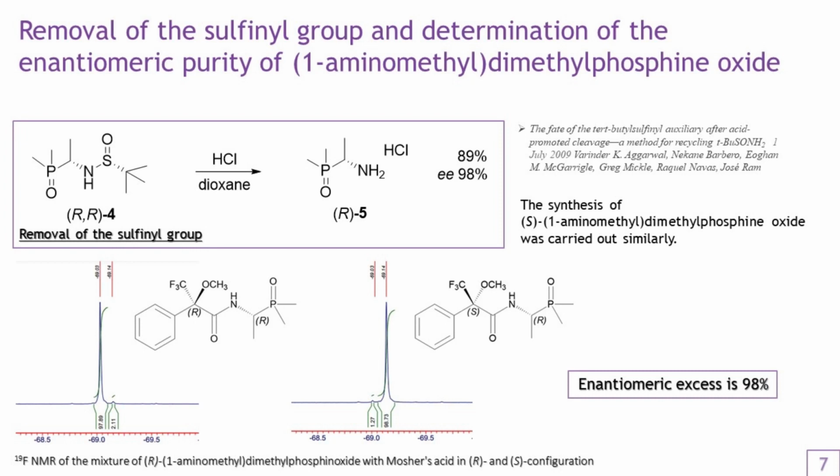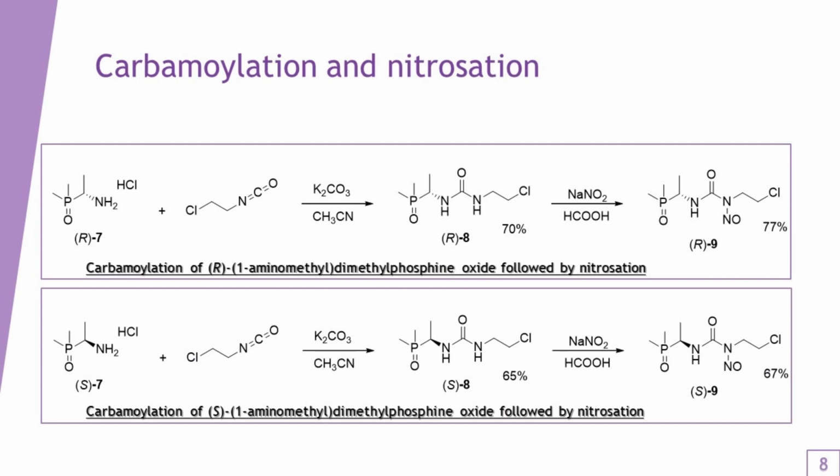To confirm enantiomeric purity and rule out possible racemization, the obtained optically active aminophosphine oxides were analyzed by NMR spectroscopy on fluorine nuclei in the presence of Mosher's acid in the R and S configuration. The enantiomeric excess reached 98%. Then both enantiomers were subjected to further transformations in accordance with the fotemustine synthesis scheme. As a result, optically active nitrosoureas were isolated in an individual state with preparative yields, and they were found to be readily soluble in water.